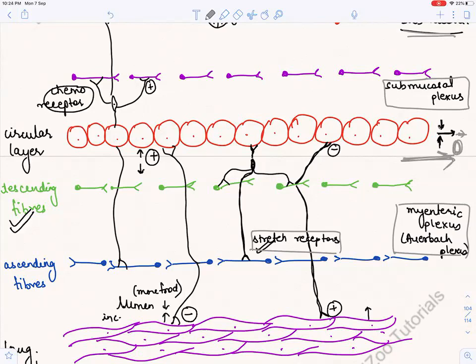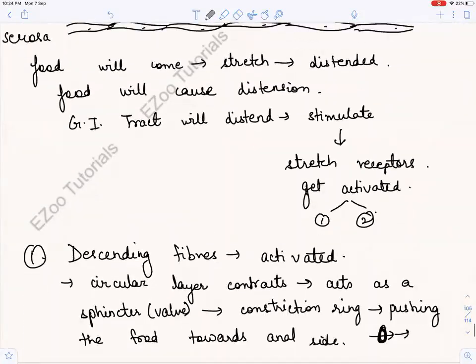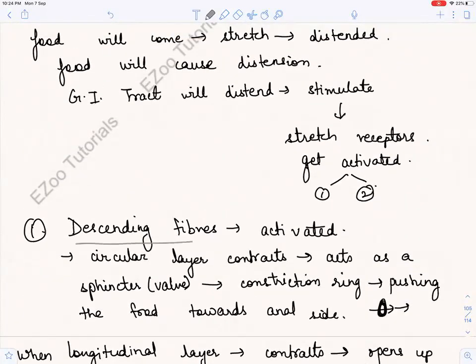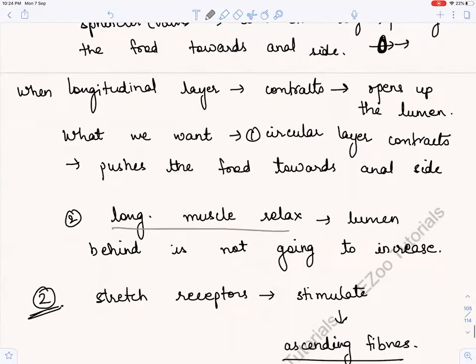And what is happening the second time? The ascending fibers are getting activated. And what do these ascending fibers do? Let us see. These ascending fibers will send axons, and they will say to the circular fibers, now you relax, and to this longitudinal fiber that you contract, right? The opposites will happen. Then we did about the chemoreceptors, right? The S cells, the I cells, the cholecystokinin, and the GIP. So please study about this. We'll be doing the questions on these things, and then you will understand it more nicely, and then you will understand how to apply these, right?